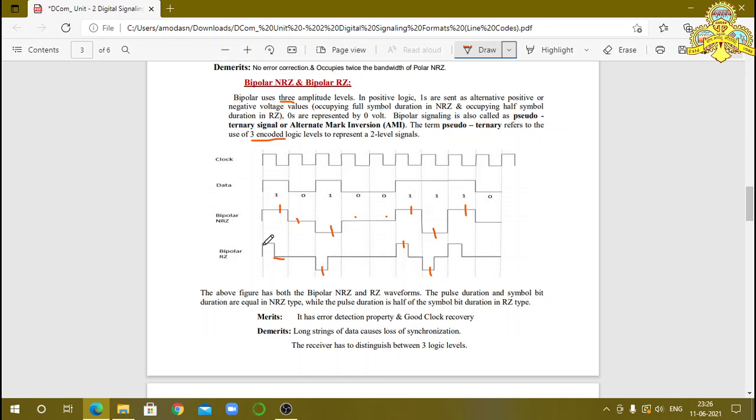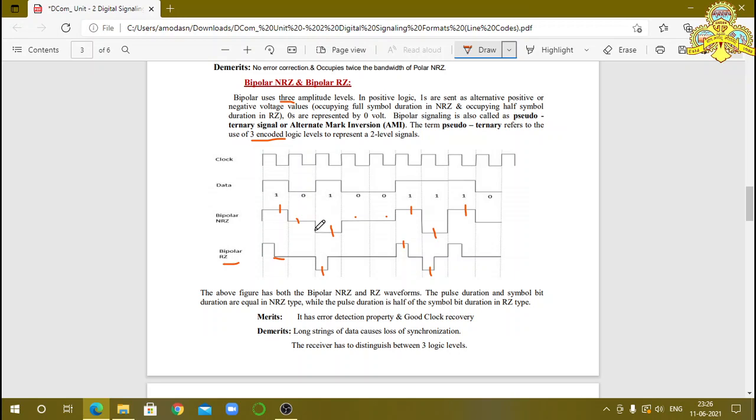And here also the ones are indicated by a positive pulse, the next one by a negative pulse, the next one by a positive pulse, and so on. And 0 is indicated by 0 level, so it is called alternate mark. The bit comes back to the zero position after a certain time interval of the bit duration, so it is called return to zero. There is a difference between non-return to zero and return to zero.